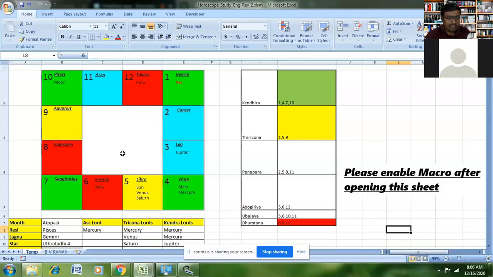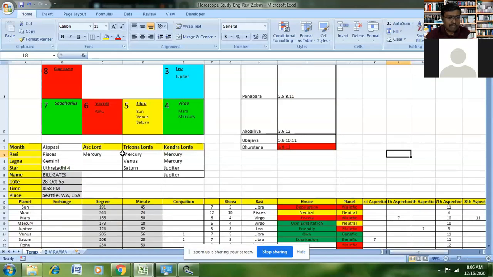So I will show you how to use the tool. For using the tool, the user has to enter a few details before the tool starts collecting all the content for the horoscope prediction. The cells that are marked in gray have to be filled by the user. In this case, we have taken the example of Bill Gates. So the name has to be entered as Bill Gates, and his date of birth has to be entered in that cell, and the time of birth and the place of birth.